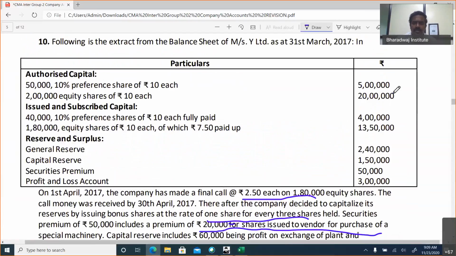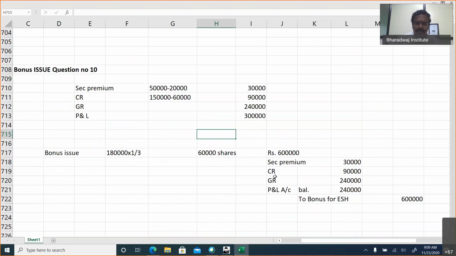Balance sheet after bonus issue: authorized capital will not count. Preference share capital will continue. Equity share capital will be 18,000 into 10, 80 lakhs, plus this bonus issue 6 lakhs will come. Then general reserve is used, capital reserve is used, securities premium is used. Of course, the remaining 20 and 60 will come, P&L account will come. They cannot ask this. They can ask only this much, like what is the bonus issue to be made to equity shareholders.